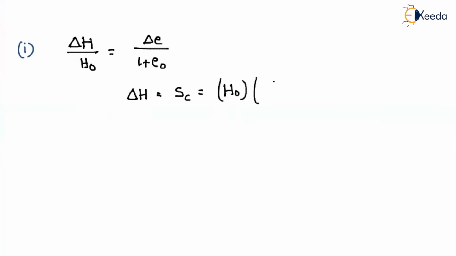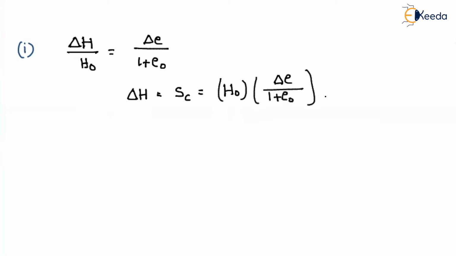Delta H by the initial thickness H naught is equal to the change in void ratio, delta e, divided by 1 plus e naught. Here e naught is the in situ void ratio and H naught is the original thickness. The change in height is also the settlement due to consolidation. That can be written as the original thickness H naught into delta e divided by 1 plus e naught.